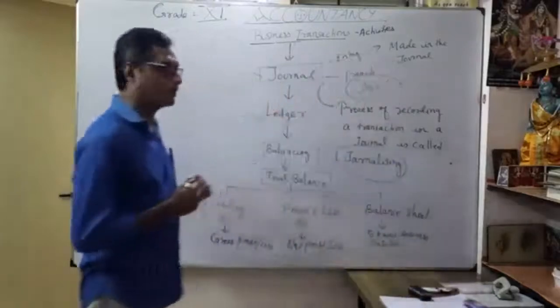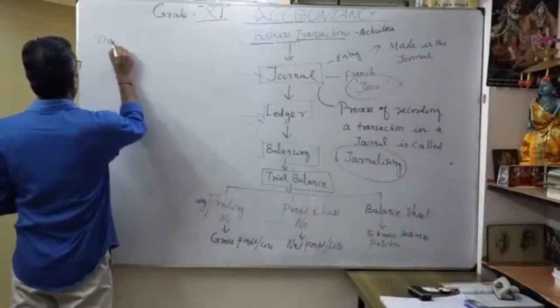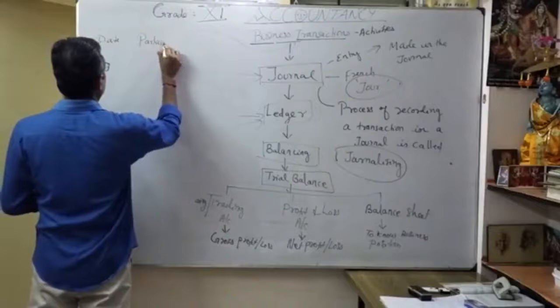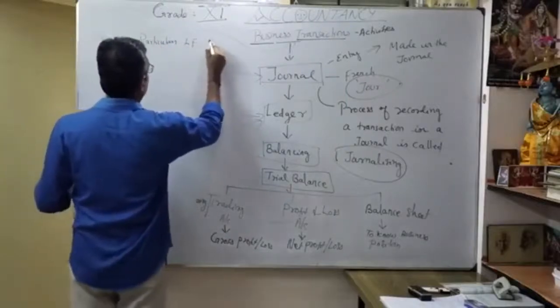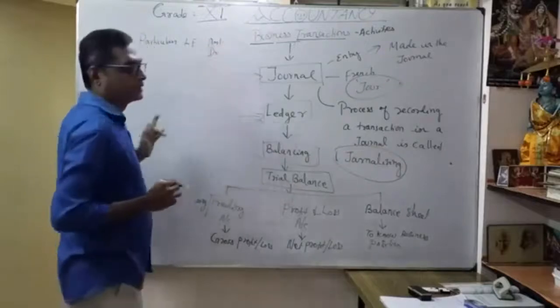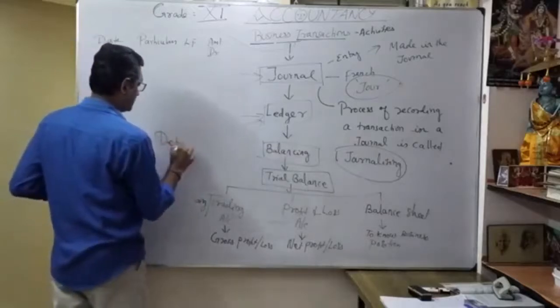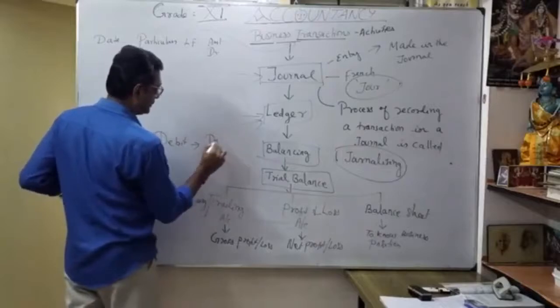So what is the journal format? Nothing but date first. Date, particulars. Thereafter, this is called ledger folio. Thereafter, amount. This is called debit. For simplification, we can write capital letter D, debit.